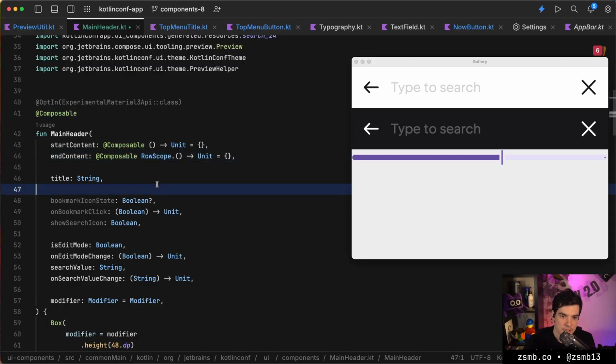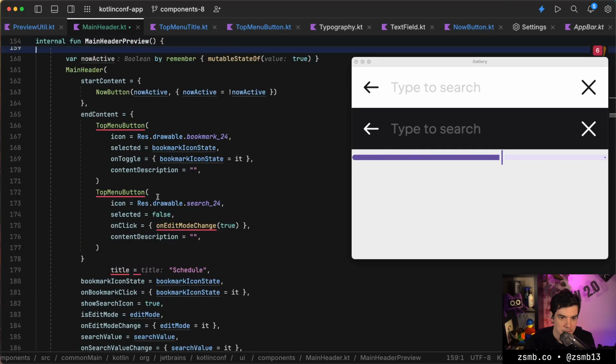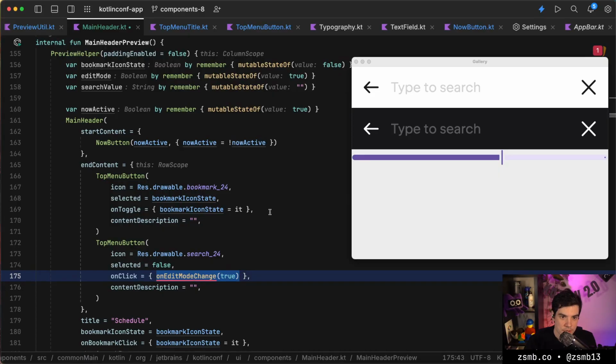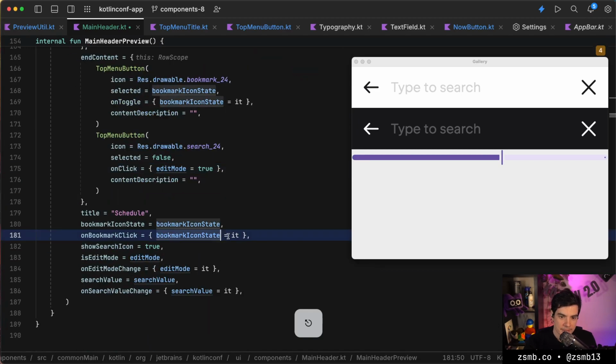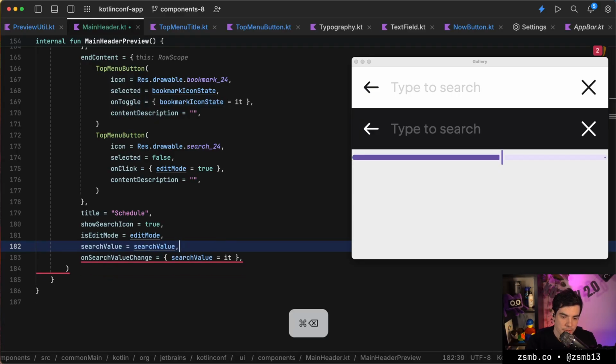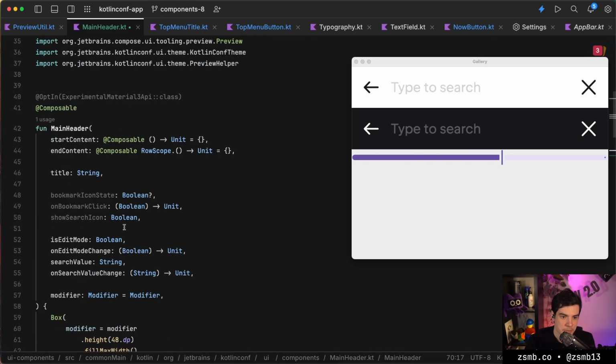That's curious. Probably just like parentheses problems. Comma. There we go. Okay. And then whenever the search button is clicked, we just go edit mode equals true. And I think this means that we can remove all of this and probably on edit mode change. Probably that as well. I'm just trying to clean up all of the callbacks that are not needed anymore. We can see that all of these are unused.